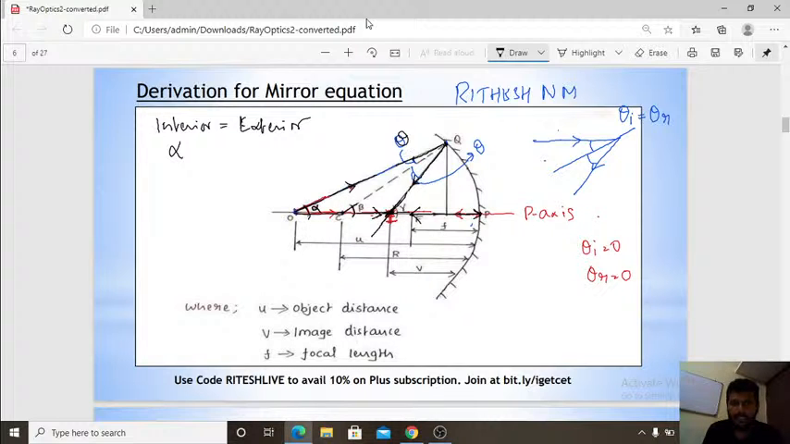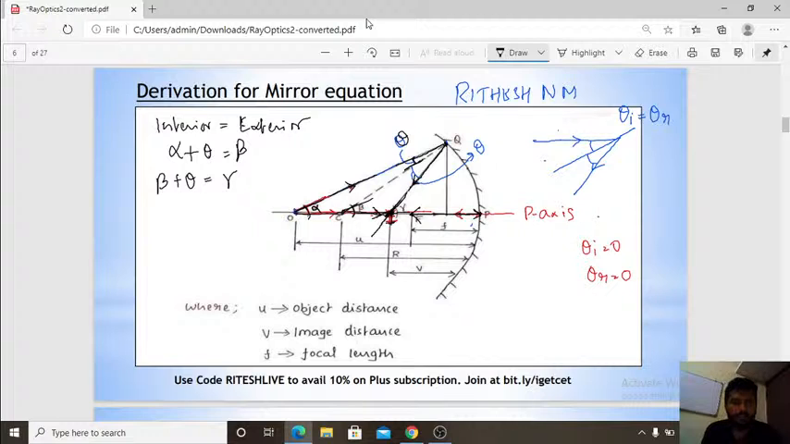Alpha and theta are the interior angles of this triangle. So I write alpha plus theta is equal to beta. Similarly, I go for the second triangle, this triangle C, Q and I, where I is the image. Same concept: beta plus theta is equal to gamma.